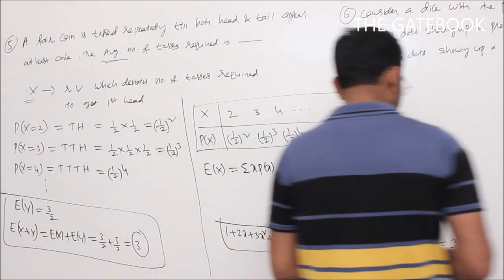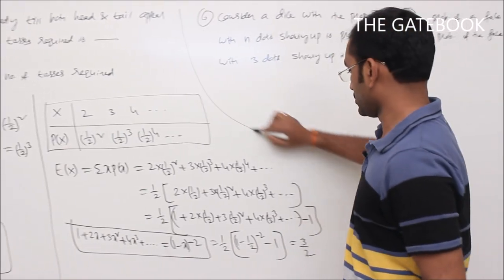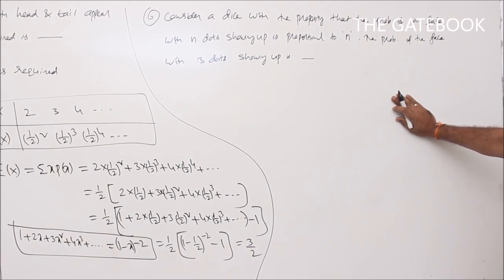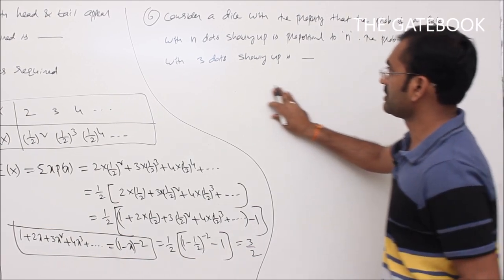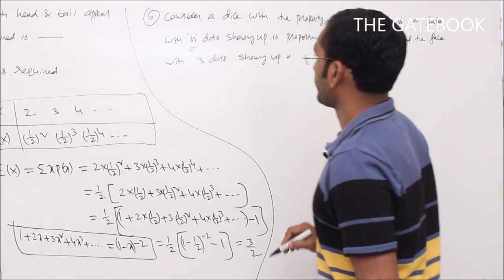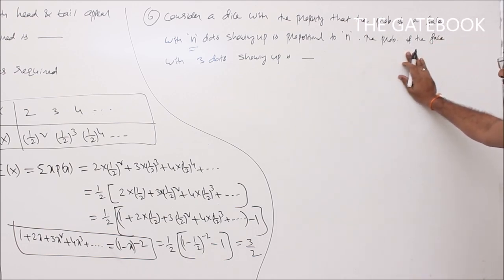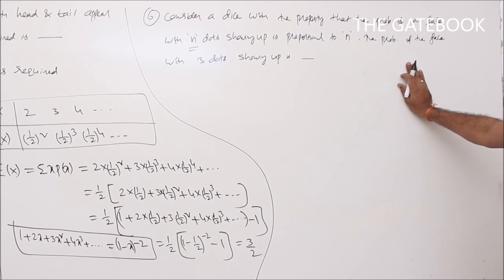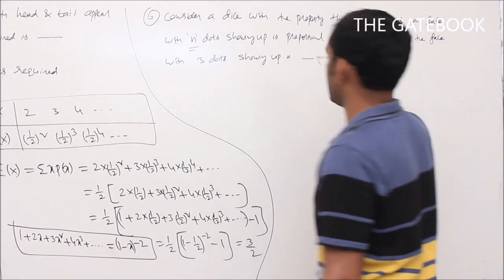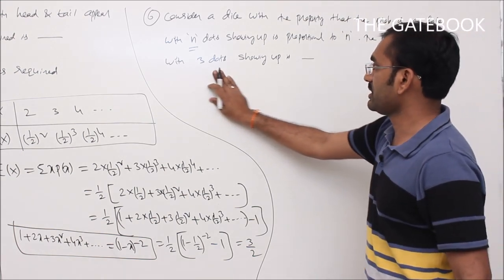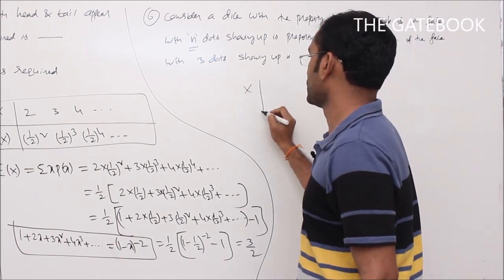Now see the sixth question. Consider a dice with the property that the probability of a face with n dots showing up is proportional to n. The probability of the face with 3 dots showing up is? Consider a dice with the property that the probability of a face with n dots showing up is proportional to n. The probability of the face with 3 dots showing up, here x is a random variable.